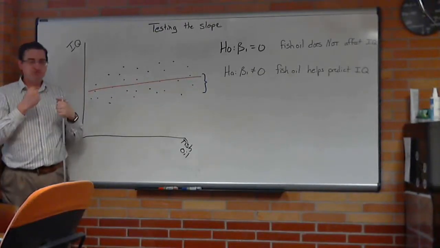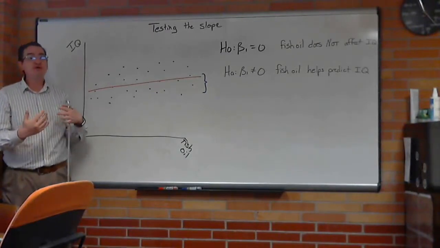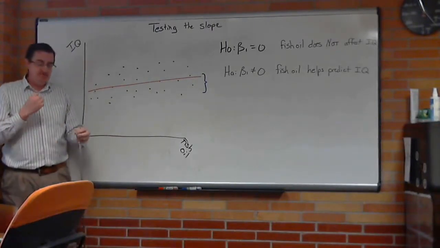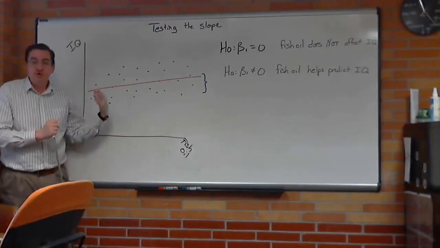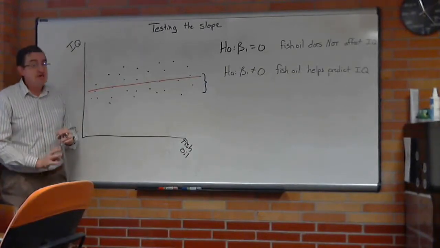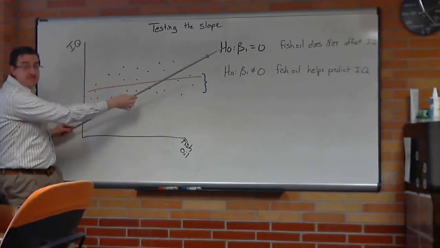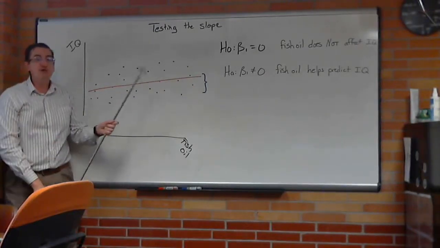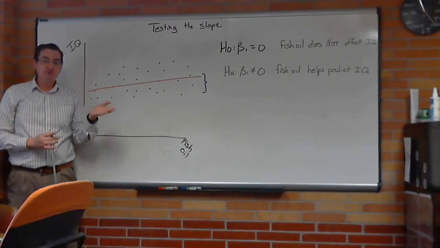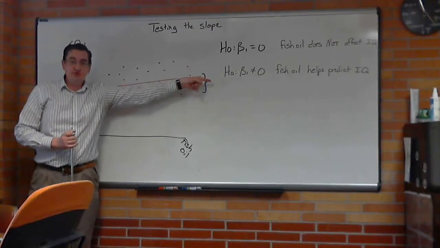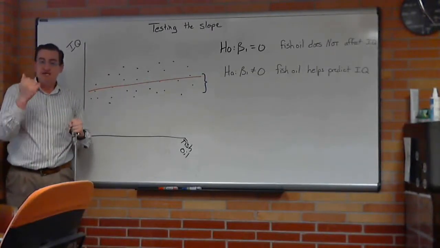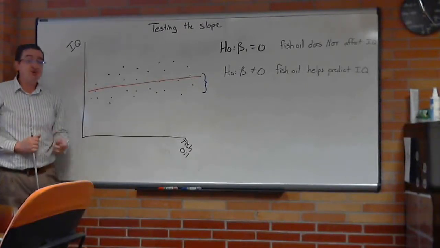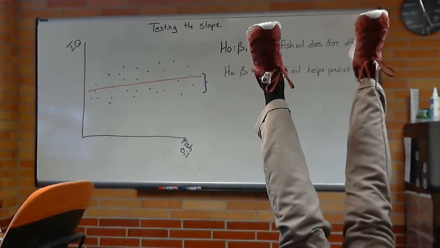Notice that we're never going to prove the null hypothesis true. We can't ever say that we have shown that there is no relationship between these two variables, because a very slight relationship, maybe if you had more data, then you could show that that relationship really existed. But if the slope is strong enough, meaning steep enough relative to the error, then you could say, yes, we have shown that this variable helps predict. So we can use the alternative if we have a small p-value to say, yes, there's a relationship. If there's a big p-value, then what we can say is, look, our data can't show that there is a relationship between these two.